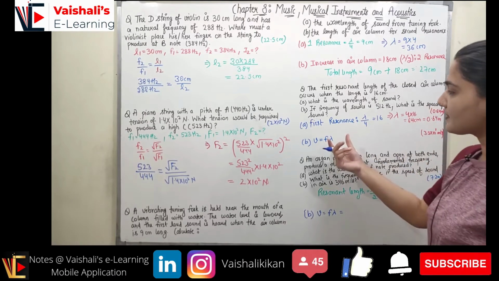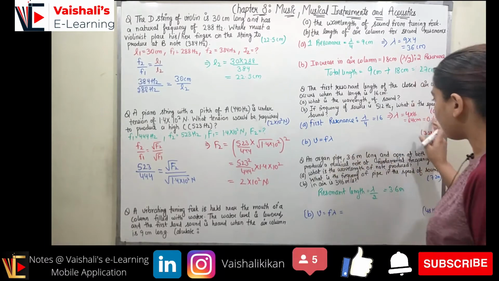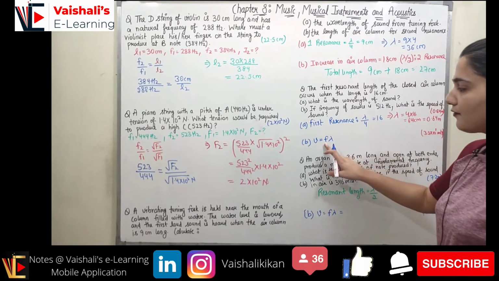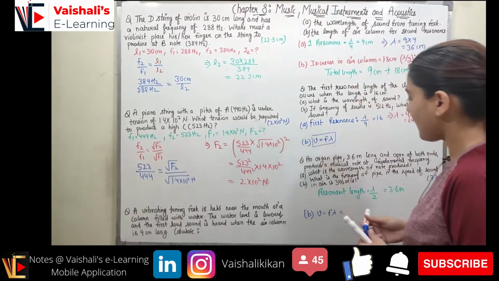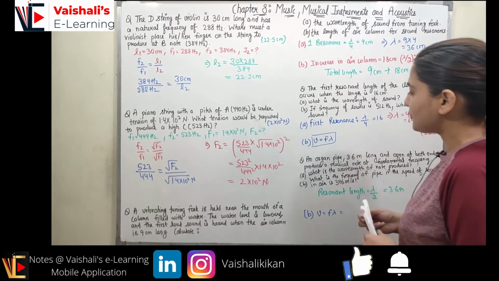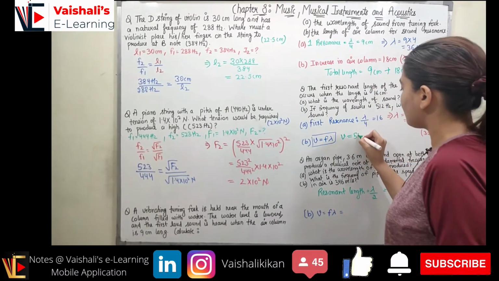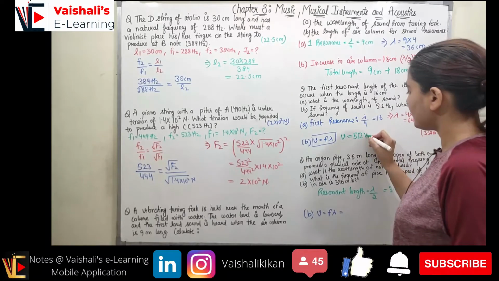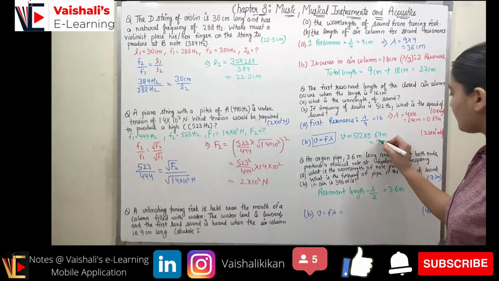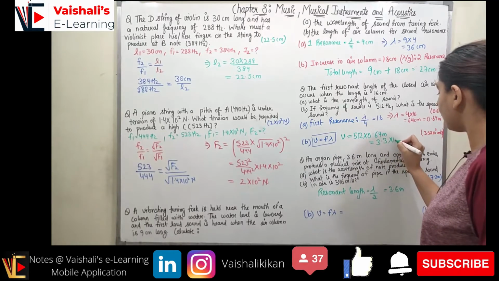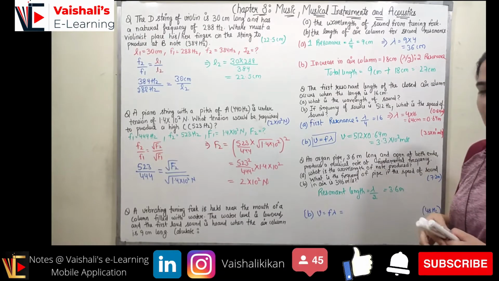Right, so frequency is given and we need to find out the speed. So we know lambda we have already found out, frequency is given. Now we know the universal wave equation, v is equal to f into lambda. Now we just need to put f and lambda. So what is the frequency? 512 hertz, and what is the wavelength? It is 0.64 meter. So when you multiply these two, you are going to get 3.3 into 10 raised to power 2 meter per second. That is the speed of sound, right?